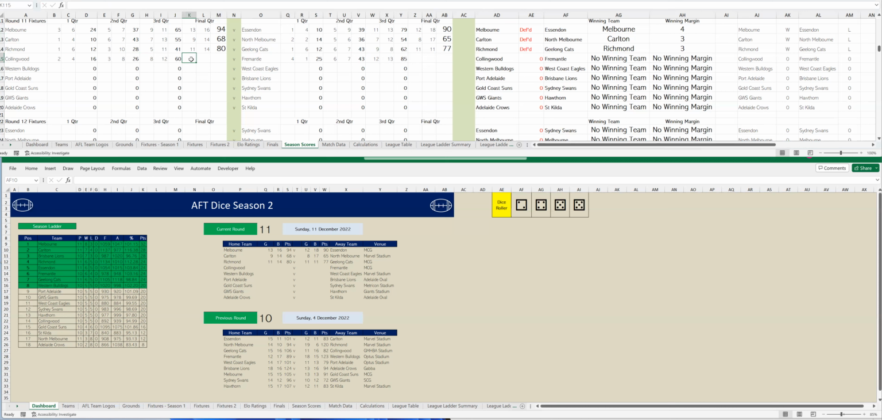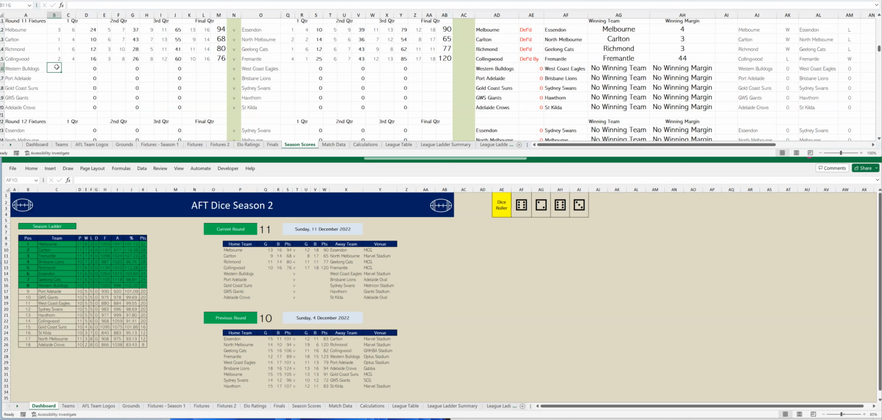Collingwood's kicked 2 goals 4. So that's 10 goals 16. To Fremantle 5 goals 5. So that's 17 goals 18. In the end, Fremantle have won this game by 44 points. They push up to third spot and Collingwood standing 14th. All right, let's go to the next game.